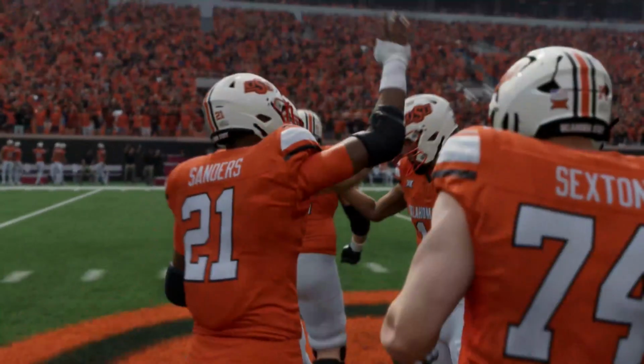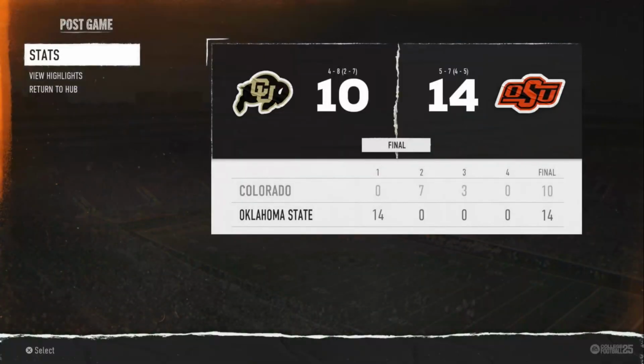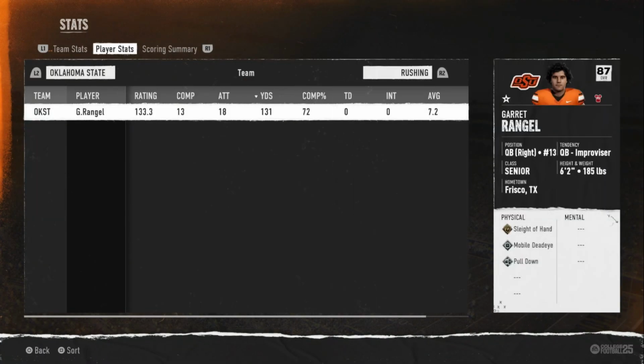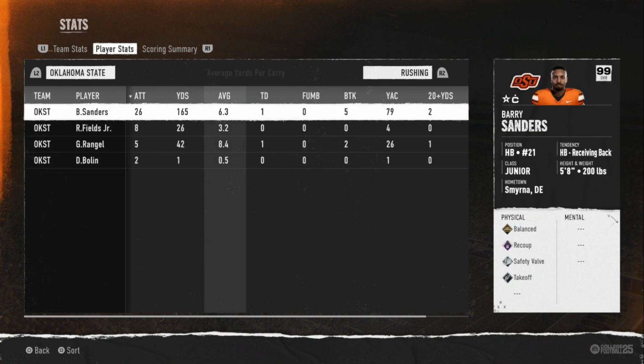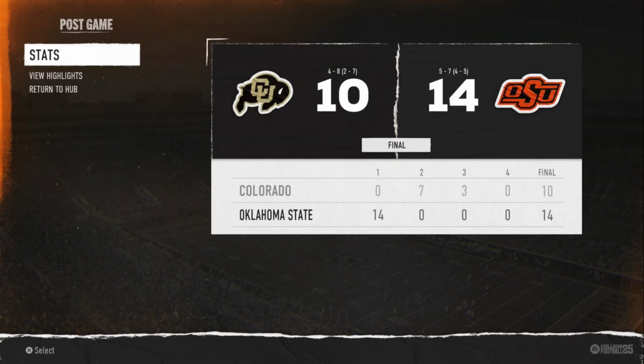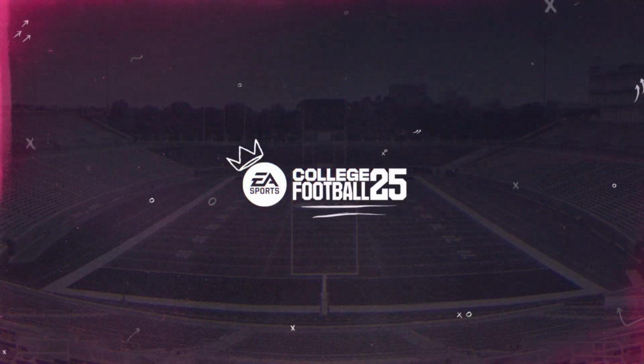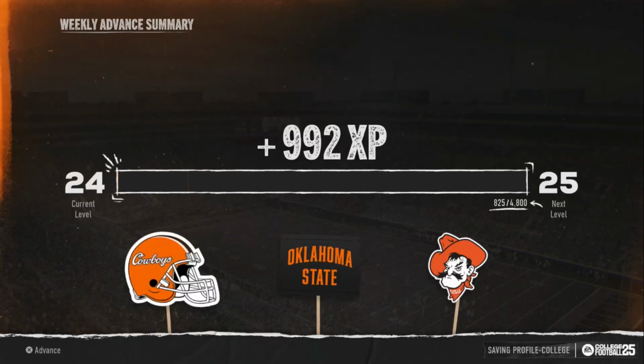Let's see how Barry Sanders' stats looked. I think they were pretty solid, actually, to be honest with you. I think he got around 150 yards today. He was at 165 and a touchdown. Again, if this man plays another season, we will be looking very good. Hopefully, we can make a bowl game. But for now, I'm going to go ahead and jump out of here. I will bring you back when we figure out what's going to happen next.